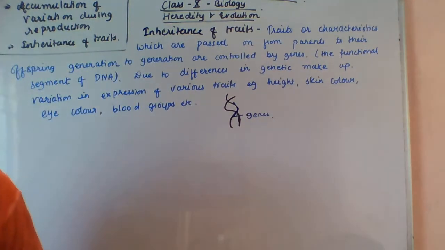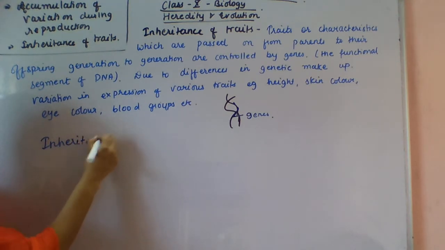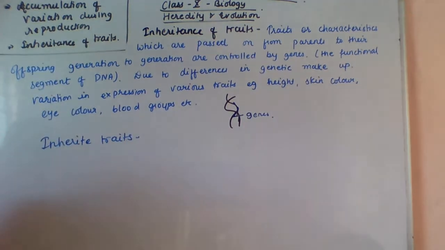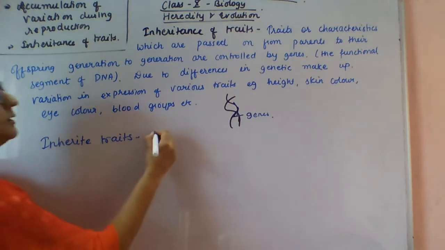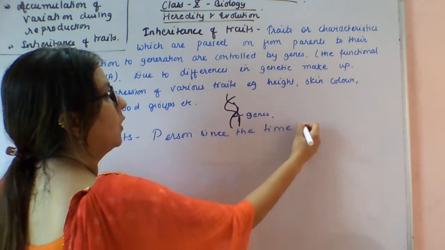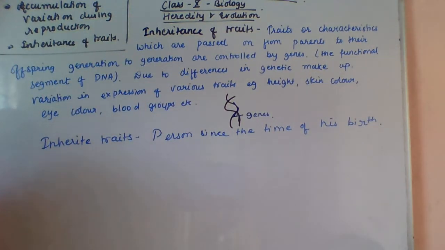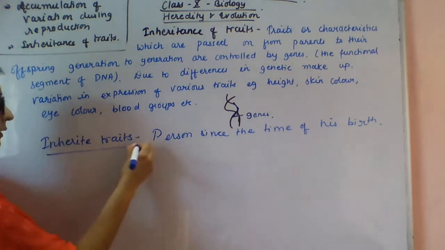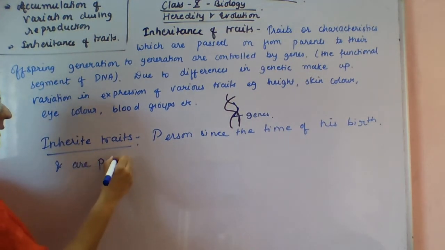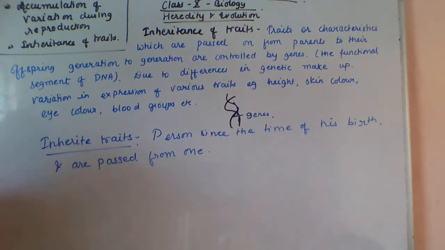You can write: inherited traits are those which a person has since the time of birth and are passed from one generation to another generation.